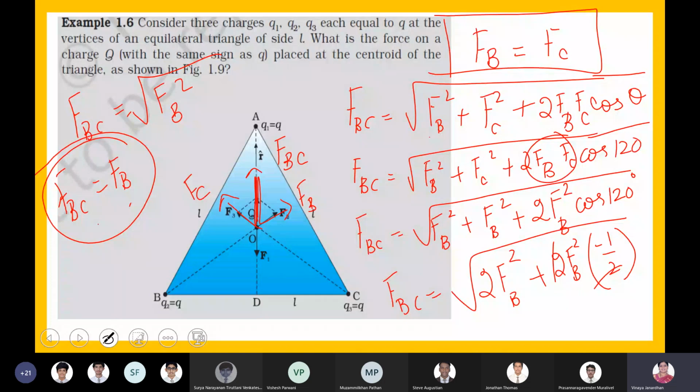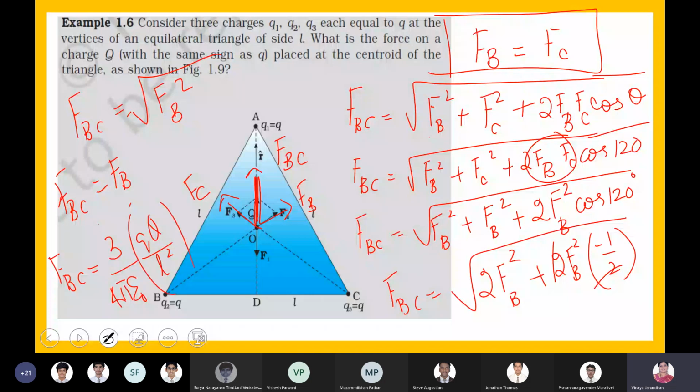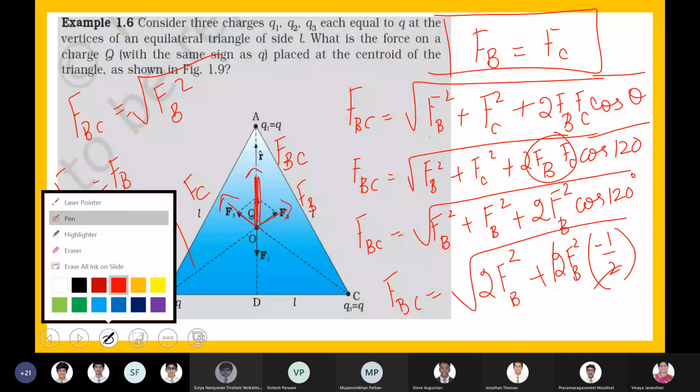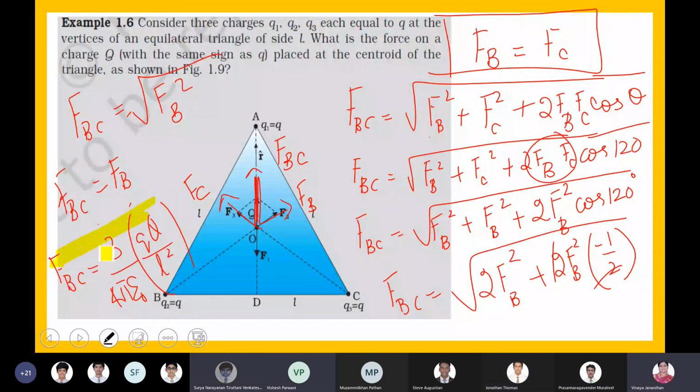So what is the value of FB, boys? What is the value of FB? Ma'am, what was the L value? Root 3 by 4 pi epsilon naught Q divided by L squared. It was 3, ma'am. Okay, fine. 3 by 4 pi epsilon naught Q divided by L squared. Was this the value? Yes, ma'am. Okay, fine.